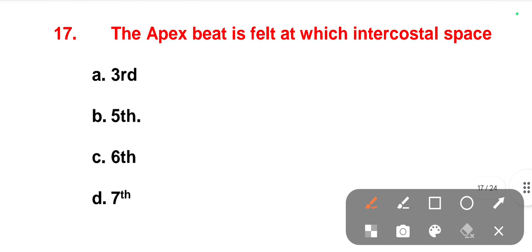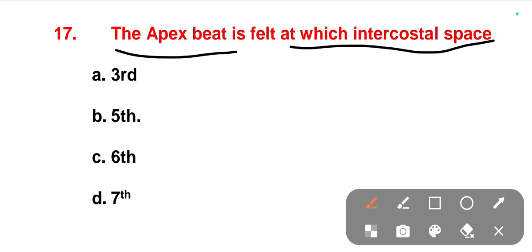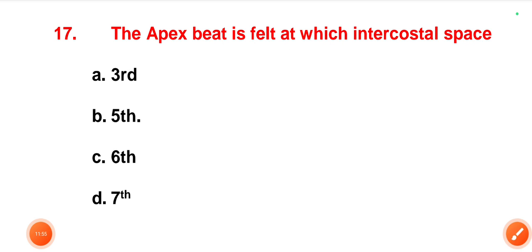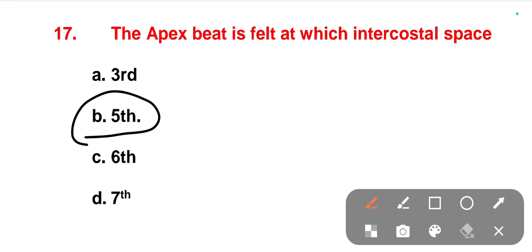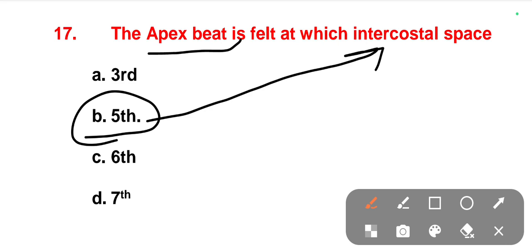The next one is, the apex beat is felt at which intercostal space? Options are third, fifth, sixth, and seventh. The right one is the fifth intercostal space. So when you auscultate with the stethoscope, you can hear the apex beat at the site of fifth intercostal space.